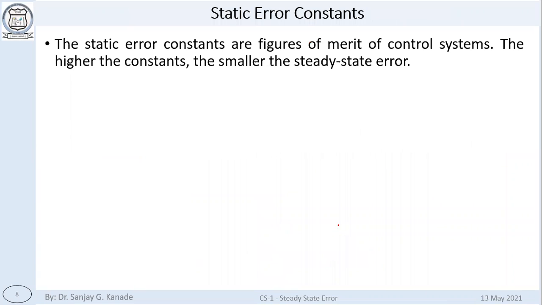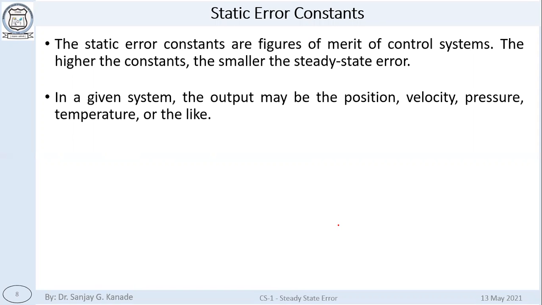Okay. Now there are some additional terms that we are going to see, called static error constants. As the name suggests, these are the figures of merit of the control system. Higher the constant, smaller is the error. The higher the value of these static constants, the lower the steady state error will be. Okay, now